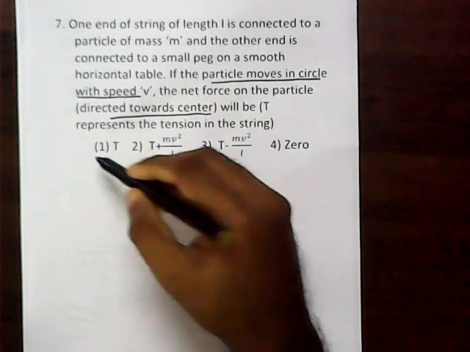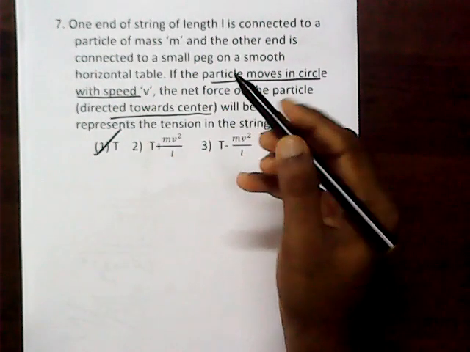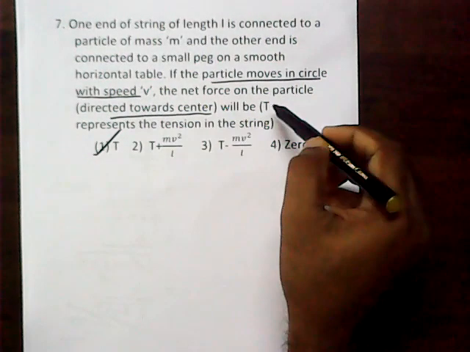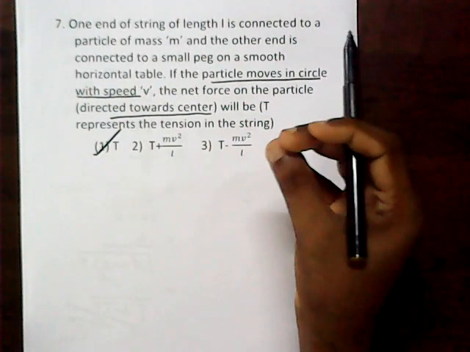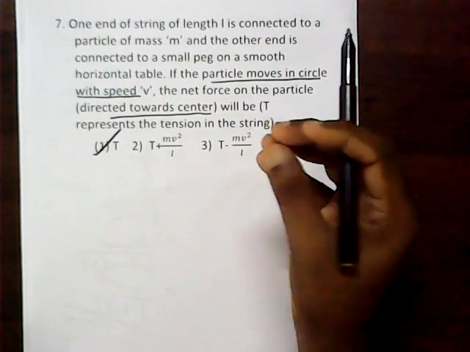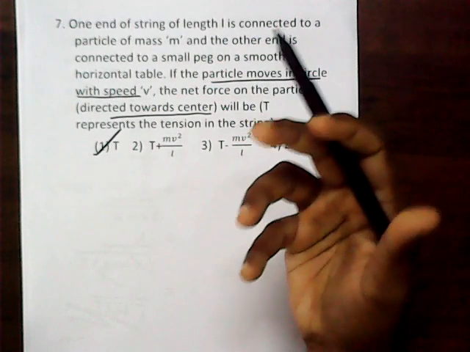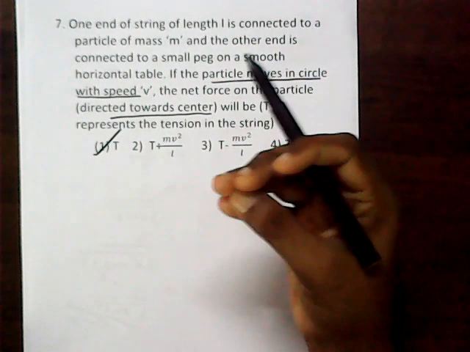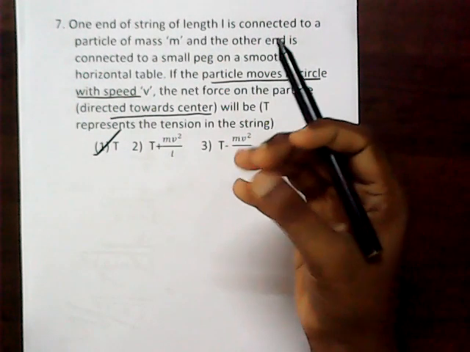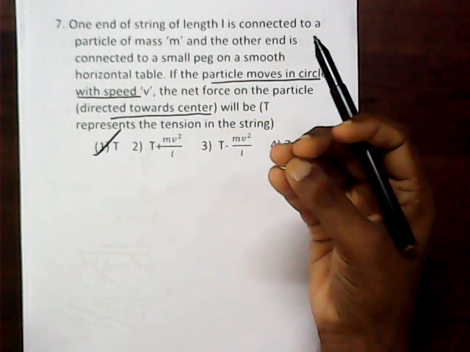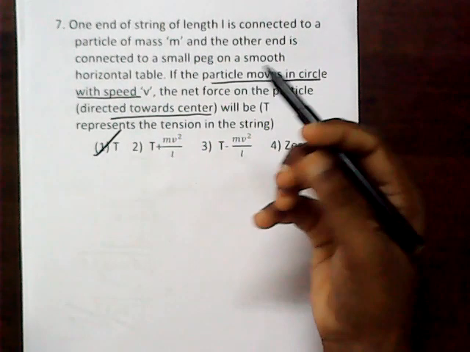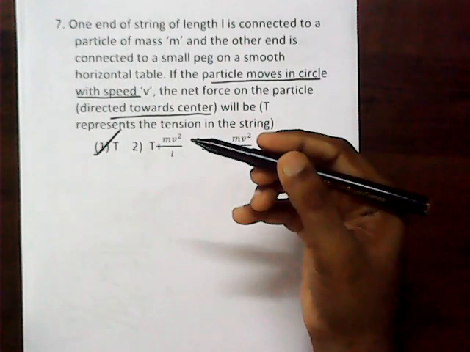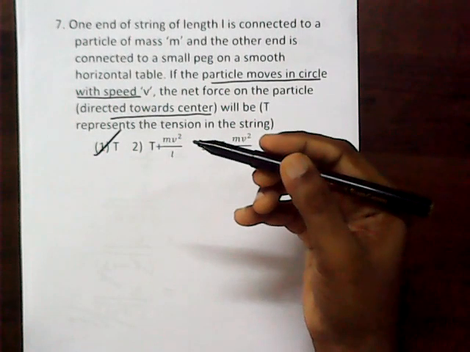So hence we can say 1 as the answer. And keep in mind, the question is which one is directed towards the center, and that is the responsible one. And keep in mind, if you consider the coordinate under consideration is outside of the system, then the force acting on it is along the radius towards the center. So that is a concept. So we can say 1 as the answer.